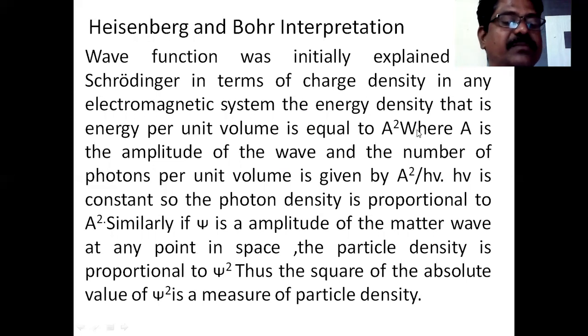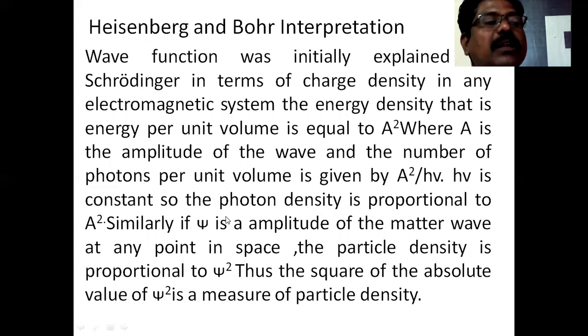So in any electromagnetic system, the energy density, that is energy per unit volume, is equal to A squared, where A is the amplitude of the wave.